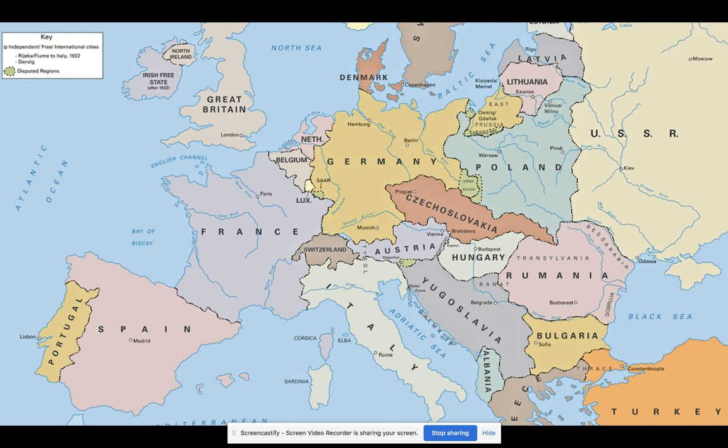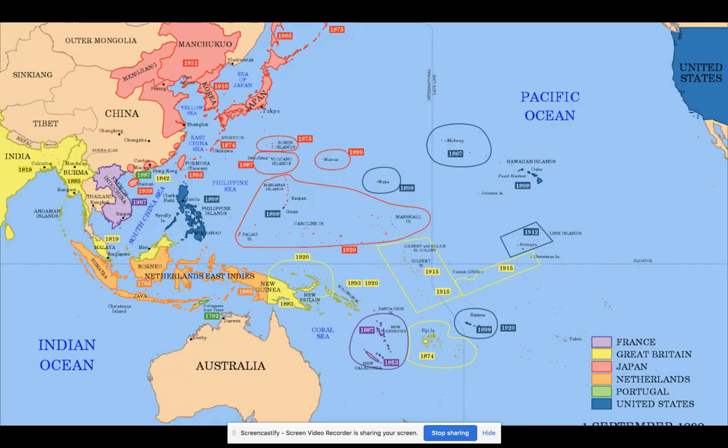So most of the time, you start in Europe and you talk about Nazi Germany. This is a map in 1936, right before all this is happening. But I'm going to start in Asia, in the Pacific Ocean. Again, we see Japan in red on this map.